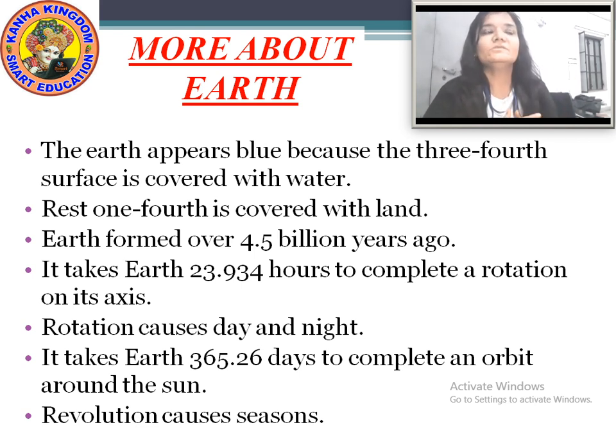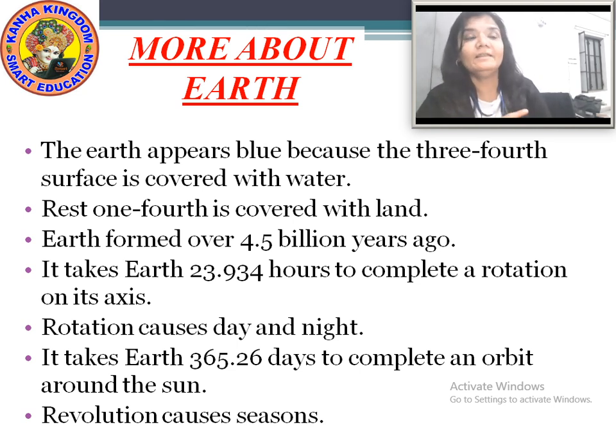Okay, so that is why the earth appears blue, because the 3/4 surface is covered with water, and the rest 1/4 is covered with land, and so we call the earth a blue planet.